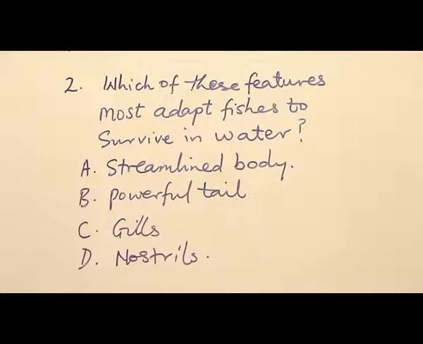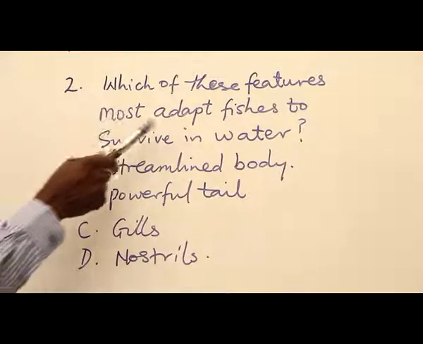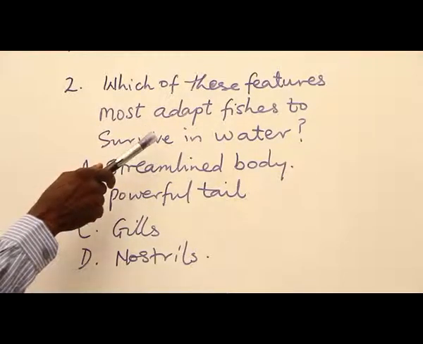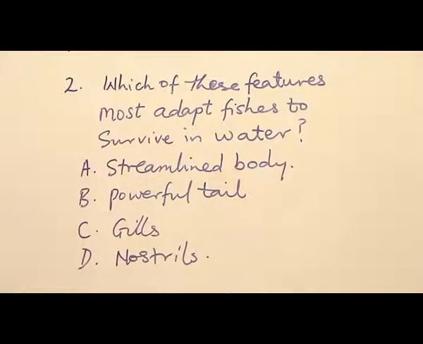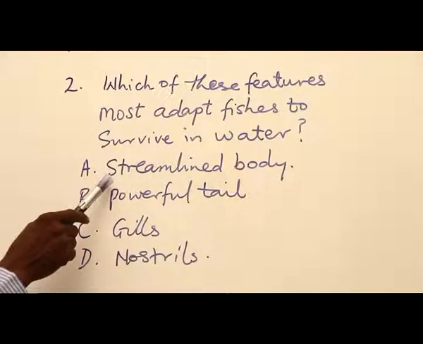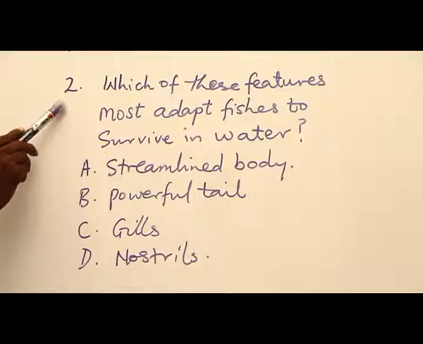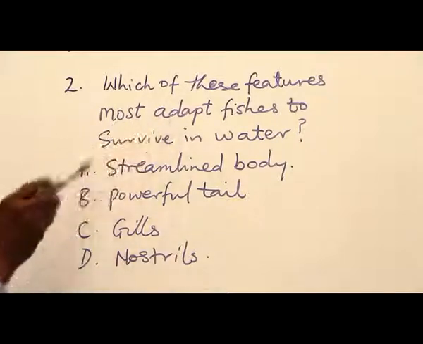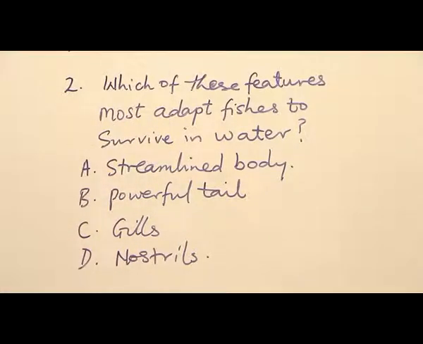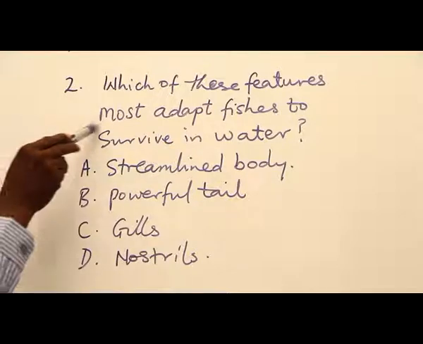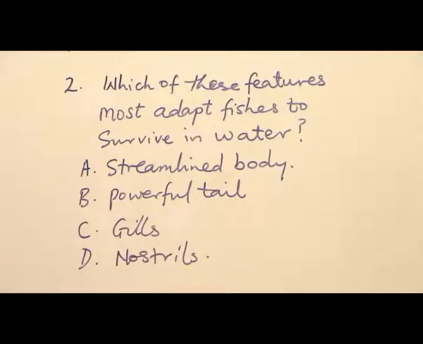Question 2. Which of these features most adapt fishes to survive in water? A. Streamlined body. B. Powerful tail. C. Gills. D. Nostrils. Take note of the question: most adapt. All of them adapt the fish in one way or the other. But which of them is so essential that without it, the fish will not survive in water?